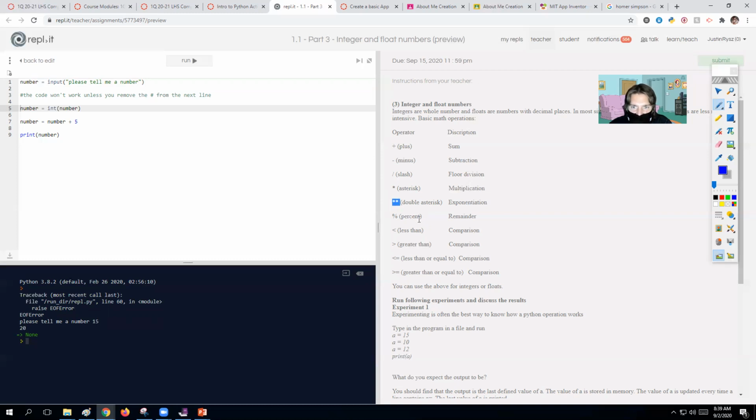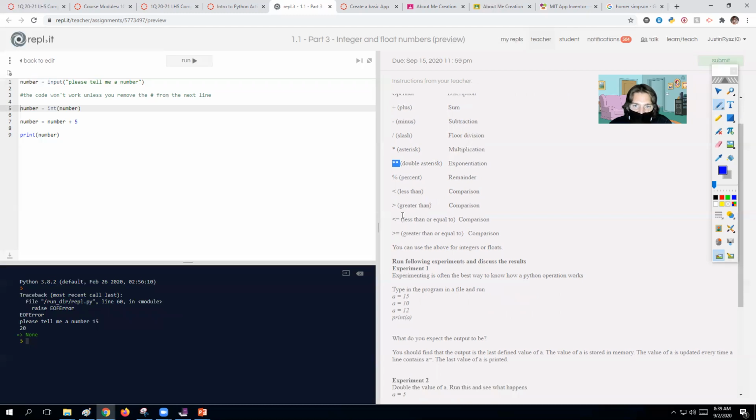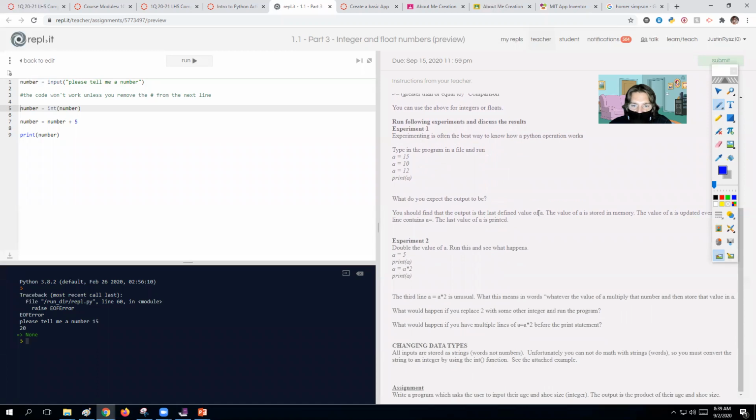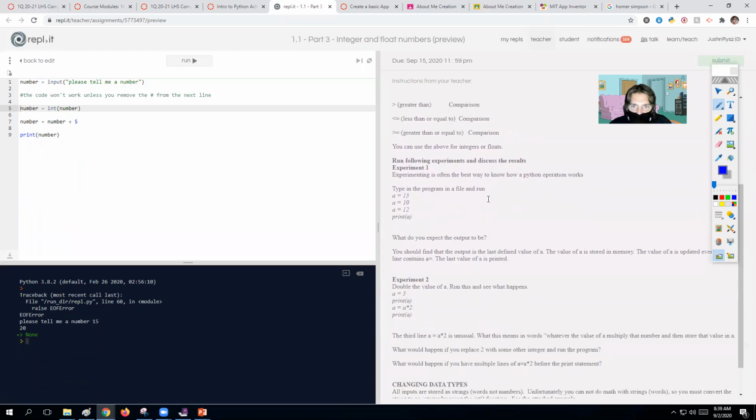So if we want to square something, greater thans or less thans are fine. They're pretty normal here. So one thing to do here is just test some things out.